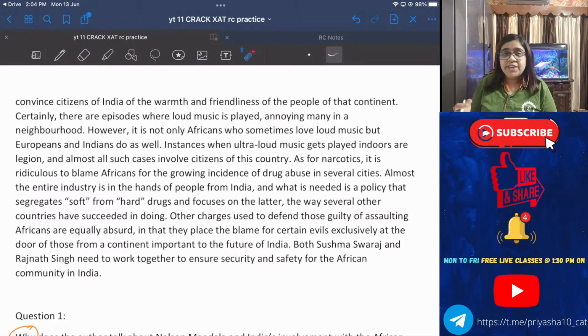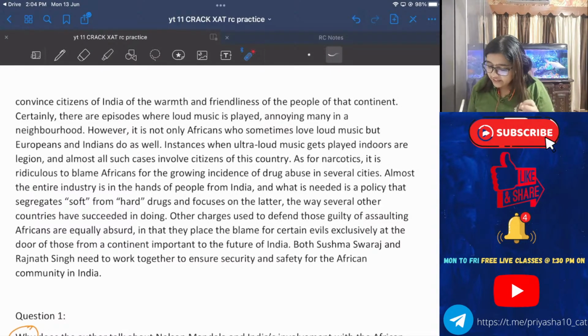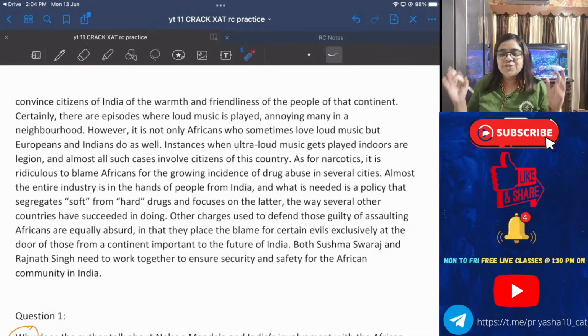They are trying to say that stop putting false charges and blames on Africans, because Africa is a continent which is important to the future of India. Now comes the last line of this passage, which will help you understand when this passage is from.